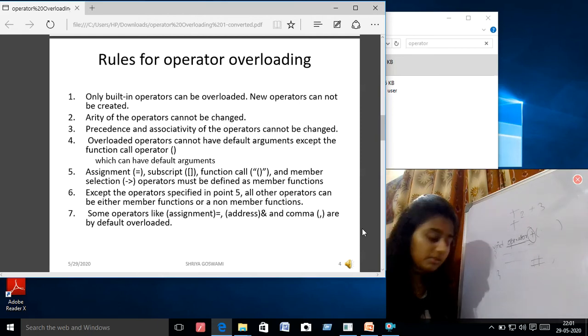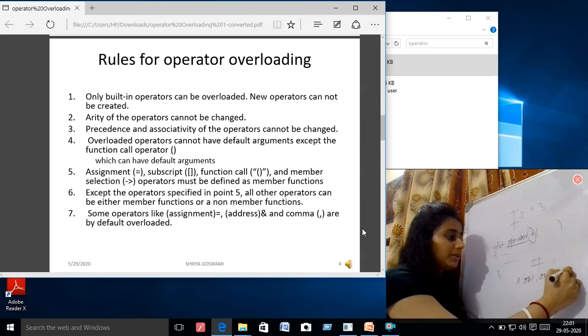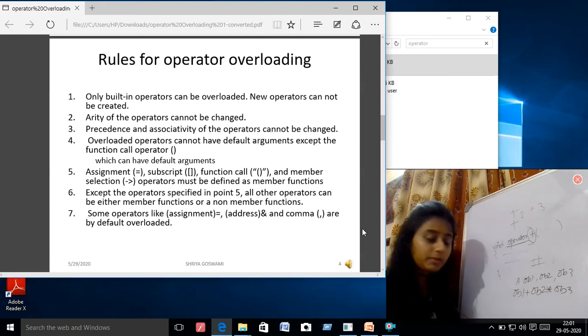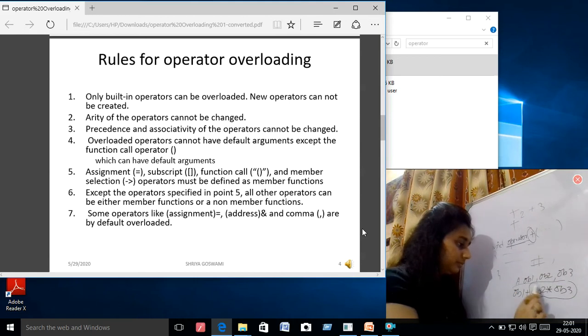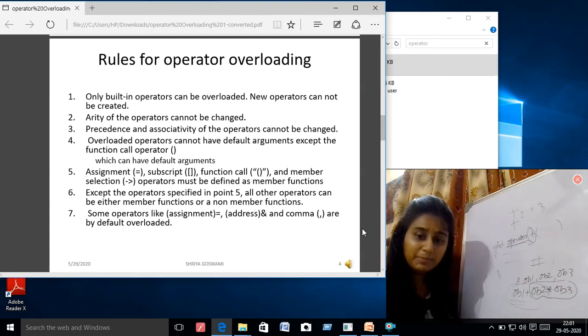Precedence and associativity. I think you know about it. Still, I'm telling you. If I have say OB1, OB2, OB3, and you are writing OB1 plus OB2 multiplication OB3, first multiplication will be done, then with the result which we get, the rest of it, that means addition, will be done, because the priority of multiplication is higher than plus.